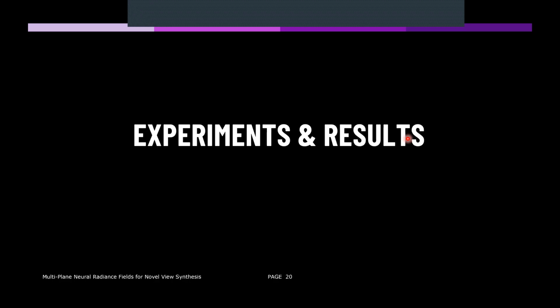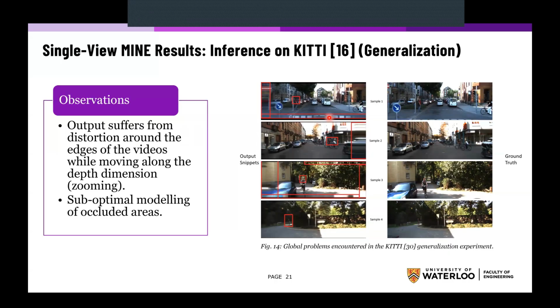Now let's discuss the experiments that we did and the results that were achieved. We start by showing the results of inference on the KITTI dataset for the single-view MINE approach, in the generalization category. As you can see, these are the outputs and this is the ground truth. The output suffers from severe distortion around the edges of the videos, especially while moving through the depth dimension. You can also see very suboptimal modeling of the occluded areas in different scenes.